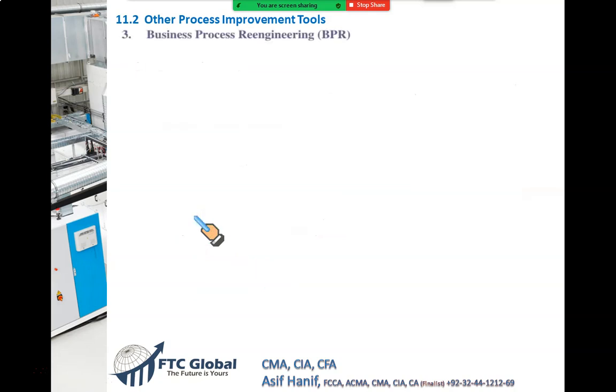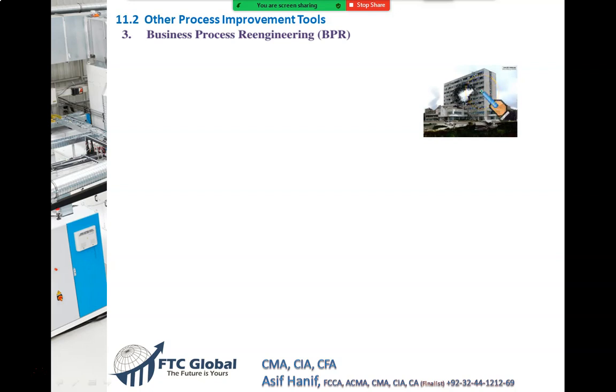Then we have the next idea called business process re-engineering. You can understand business process re-engineering through this example. Let's say this is the building. It was a nice building, but we need a new building. What we do, we destroy it, we break this down, and then we start our new building from zero. This is called business process re-engineering.